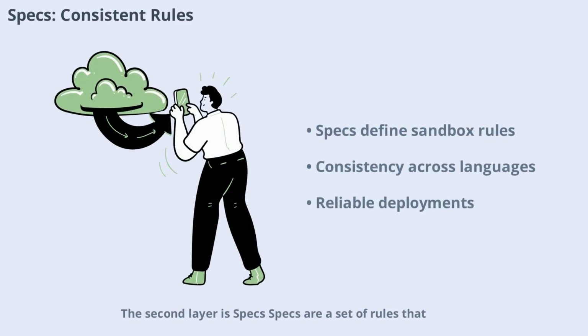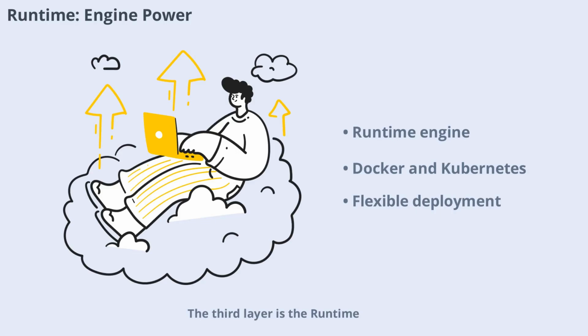The second layer is specs. Specs are a set of rules that define how sandboxes are created and shut down. No matter which programming language you use, the specs ensure that the sandbox behaves consistently. This uniformity is crucial for developers working across different platforms and environments, making Open Sandbox a reliable choice for production-grade AI deployments.